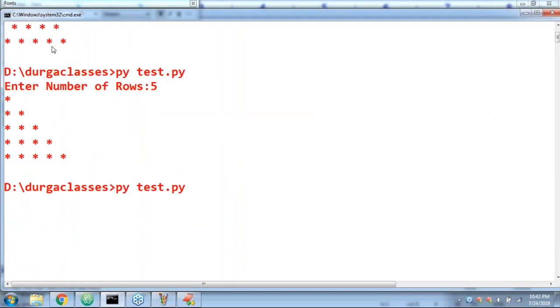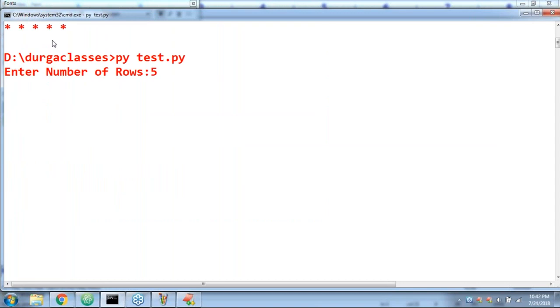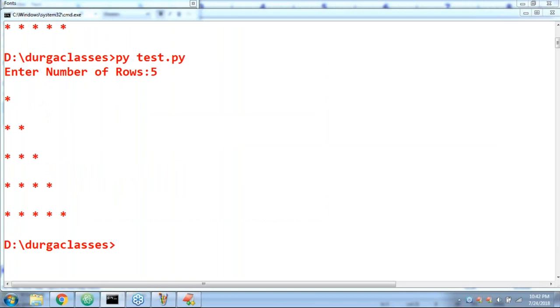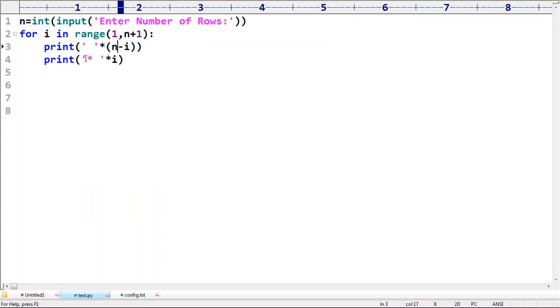Now don't get confused. What is the output we are going to get? Observe that it is not our required output. The reason is, after printing spaces, the star is going to come on the next line. Hey, don't come on the next line. I want the star in the same line. First n minus I number of spaces will be printed. After that, I number of stars will be printed. Again, next time, n minus I number of spaces will be printed, and so on.